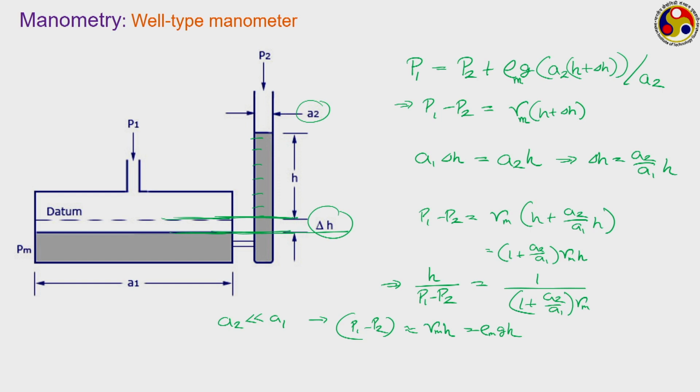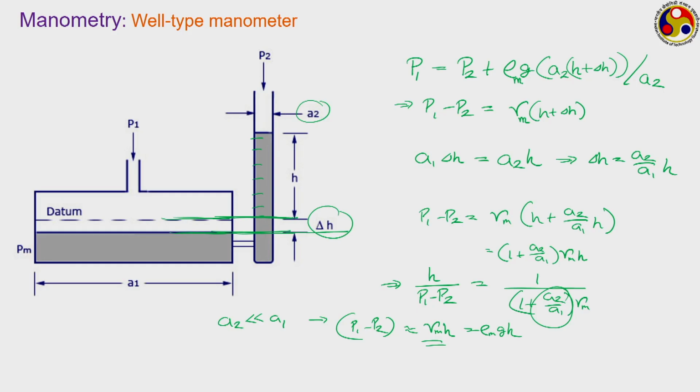So, this well type manometer is the first kind of manometer, a very simple instrument, but we can get quite accurate measurement just by knowing the value of this gamma m and also this ratio A2 upon A1, which generally is provided by the manufacturer itself. However, there is one problem.